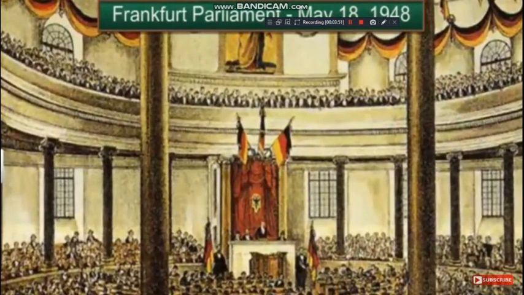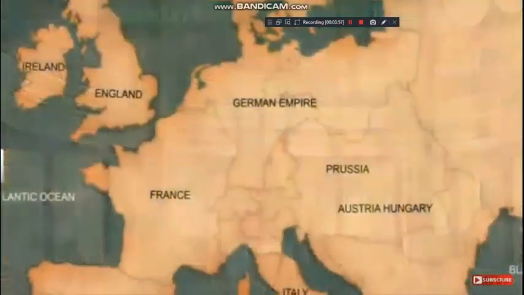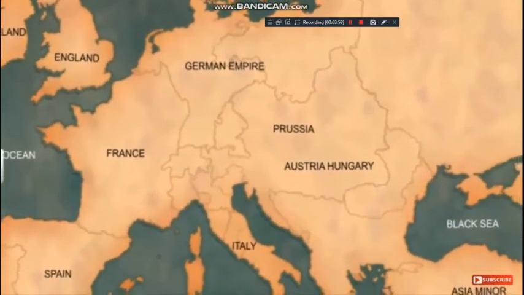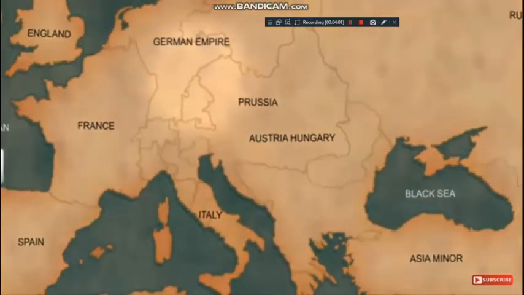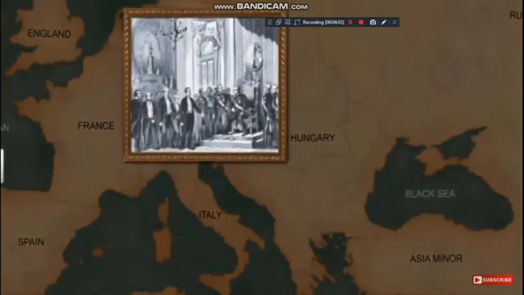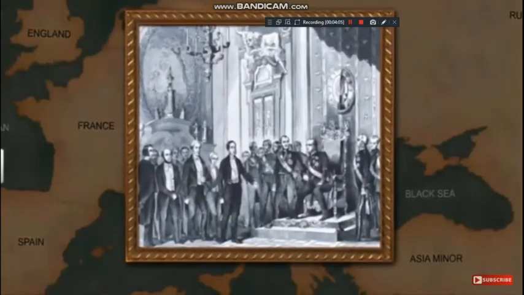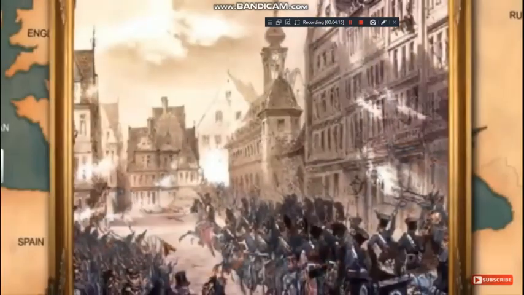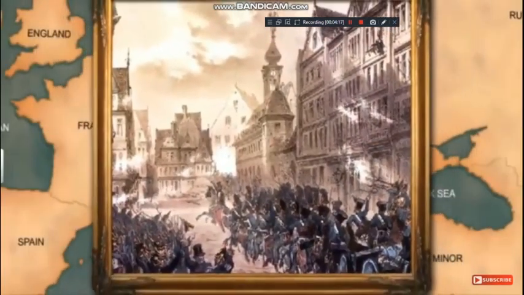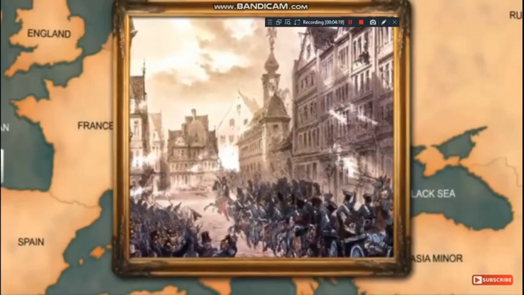They convened at the Frankfurt Parliament. The members of the Parliament offered the crown to Frederick Wilhelm IV, King of Prussia, who rejected it as he did not want subjugation to the Parliament. The Frankfurt Parliament was crushed by the monarchy and army, which was supported by the Prussian landowners called Junkers.